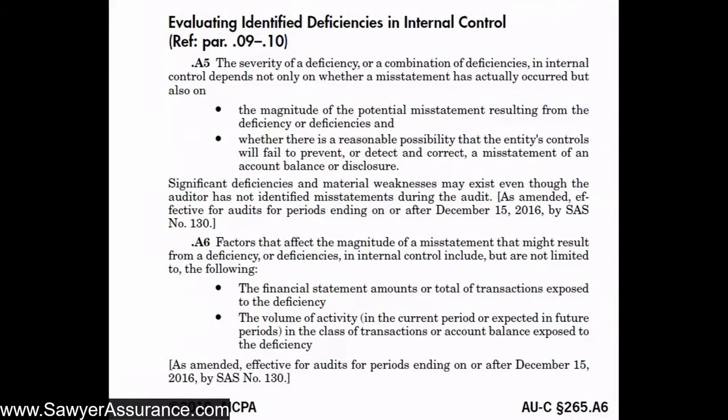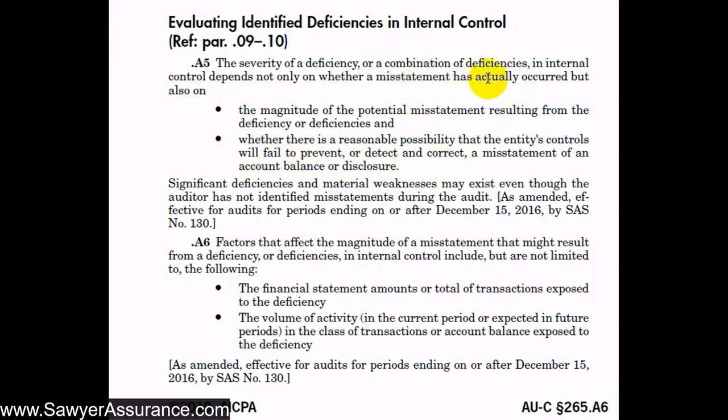Okay, so now we're down here in the explanatory material, where they give some more color and information on evaluating the deficiencies that we've found. So first it says that the severity of a deficiency, or a combination of deficiencies in internal control, depends not only on whether a misstatement has actually occurred, but also on these two things: the magnitude of the potential misstatement resulting from the deficiency, and whether there is a reasonable possibility that the entity's controls will fail to prevent or detect and correct a misstatement of an account balance or a disclosure.